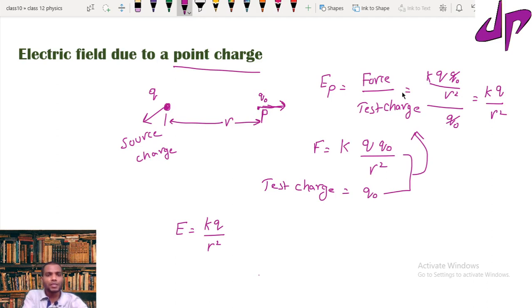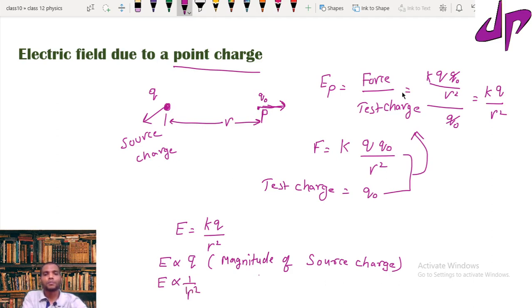So from the above equation, I can write that electric field is directly proportional to the magnitude of the source charge, and electric field is inversely proportional to the square of the distance between them.